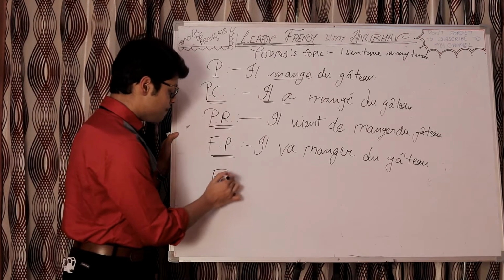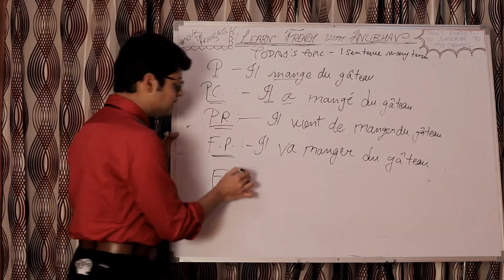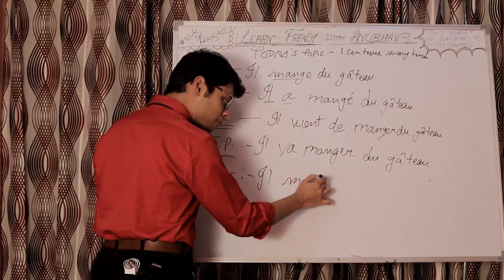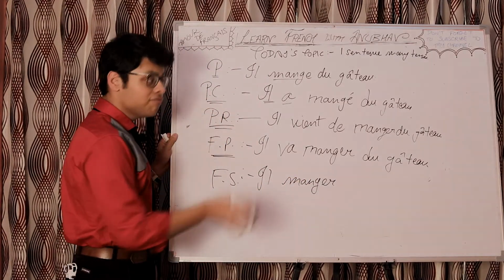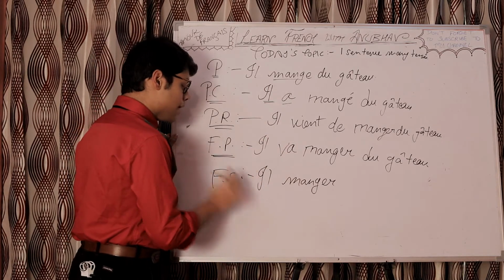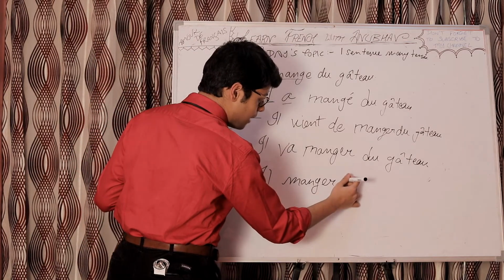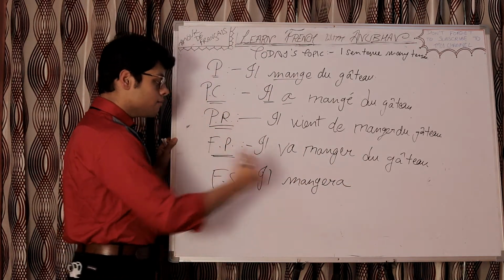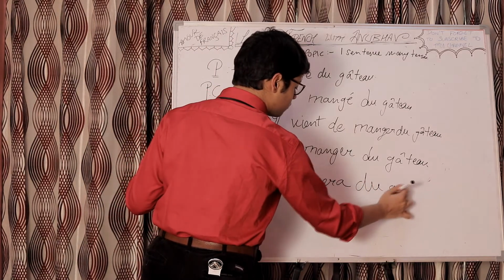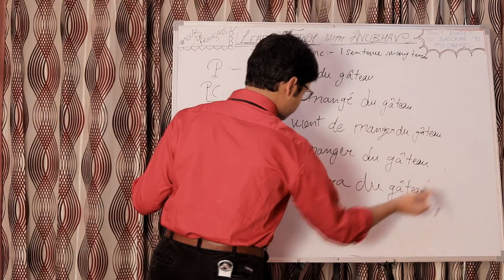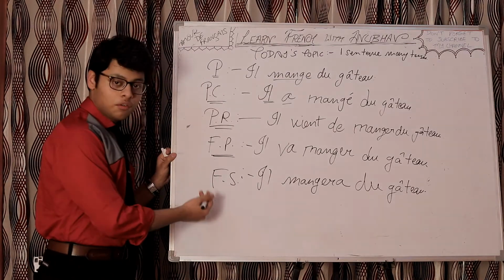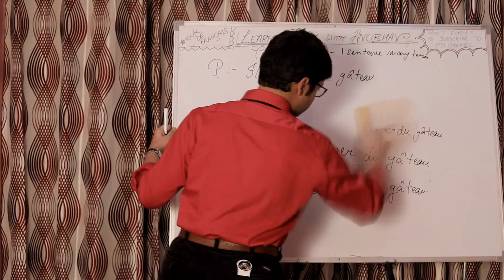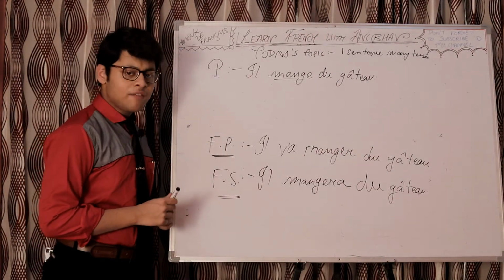Now, let's take FS. FS is what? Futur simple. So, il. Then we write the stem for futur simple, which is the infinitive for this particular verb, manger. So, il manger. Then we add the futur simple endings. For il, it's simply a. So, mangera. Il mangera du gâteau, futur simple. So, 5 tenses we have done.